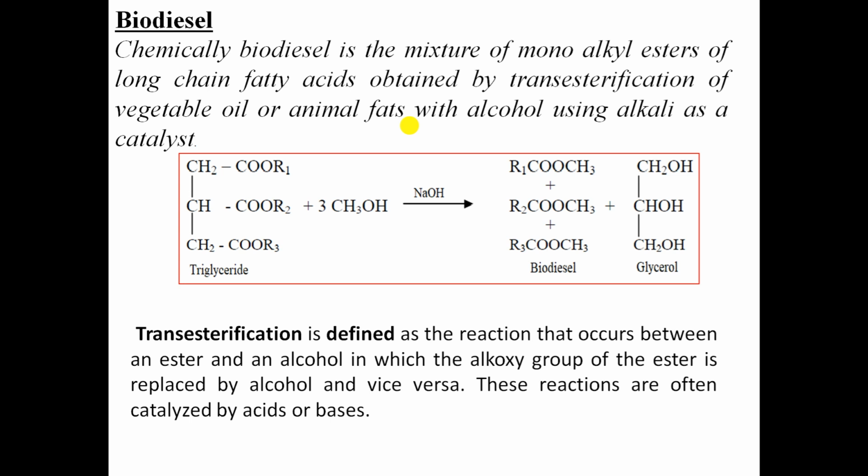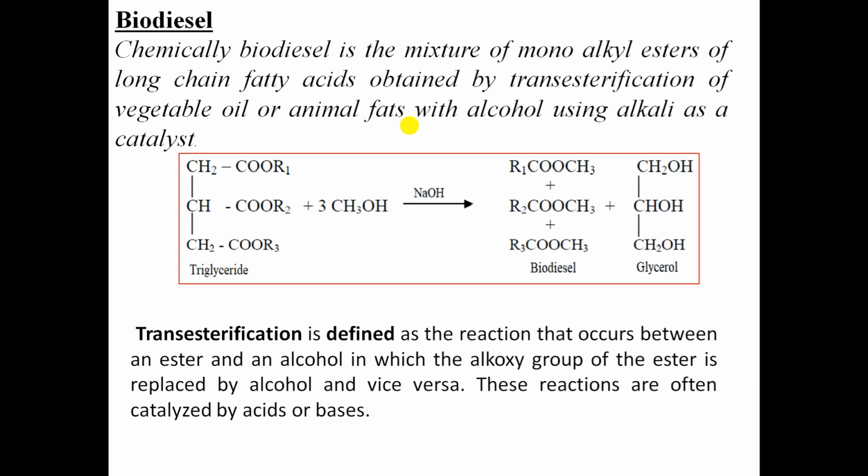Vegetable oils like soybean oil, palm oil, and sunflower oil can be used for the preparation of biodiesel. The chemical nature of biodiesel: oil can be converted into biodiesel by the process known as trans-esterification.